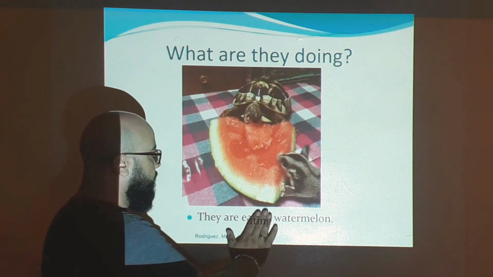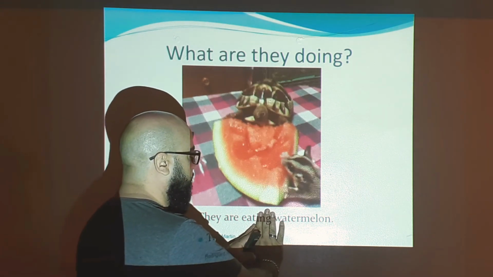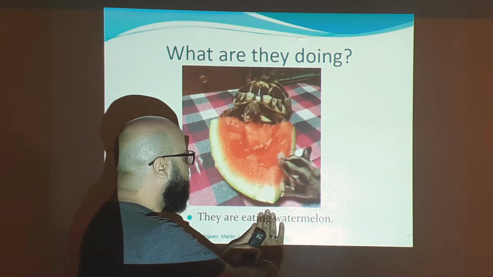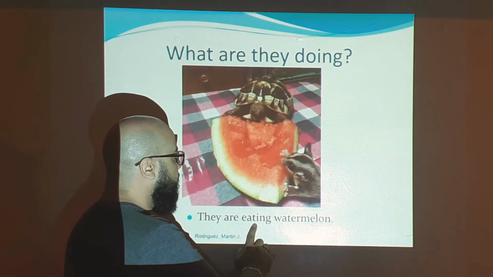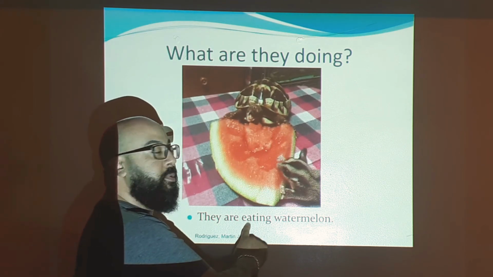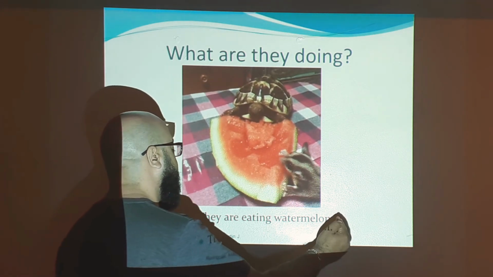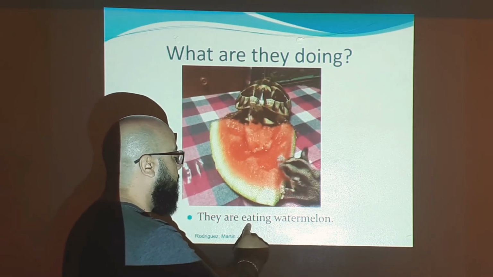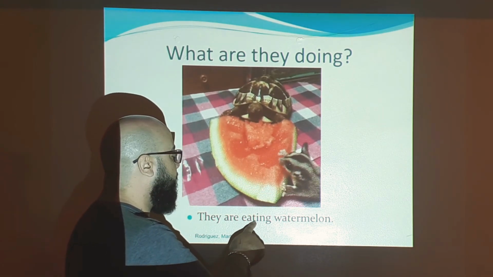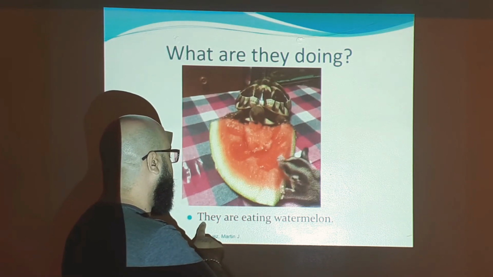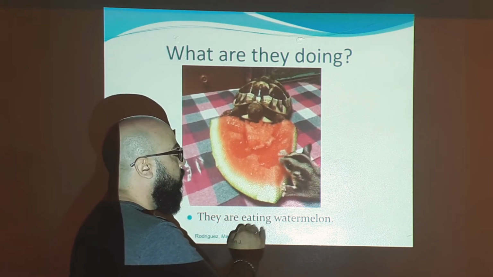So in this part, some of the students are going to ask me, but again, why we don't double the T here? Well, the answer is because if you see, we have consonant, vowel, and vowel. And remember, there has to be from the right to the left, it has to be consonant, vowel, and consonant. If we have consonant, vowel, and vowel, we just leave it like that. So that's what you see here. We have, they are eating watermelon.